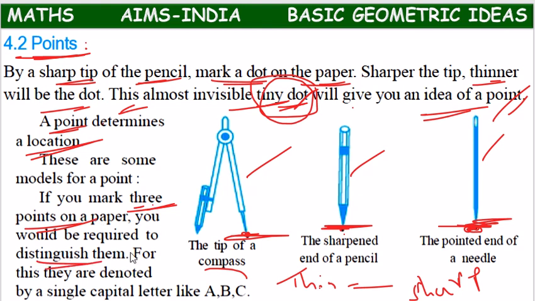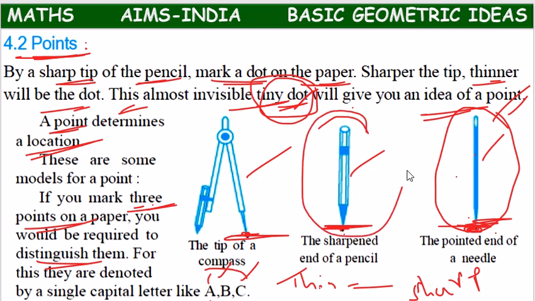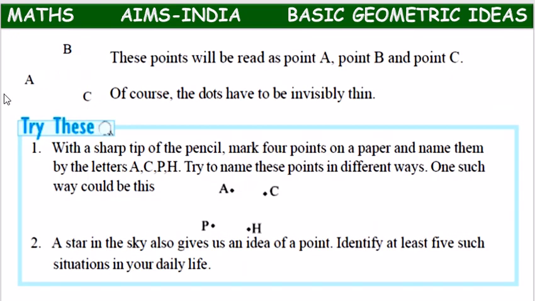You have to name them with 3 different capital letters, like A, B, C. With the tip of a needle, a sharpened pencil, or a compass, we can make a point on paper.